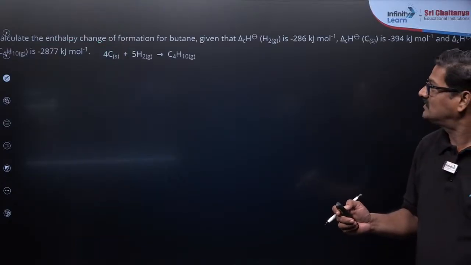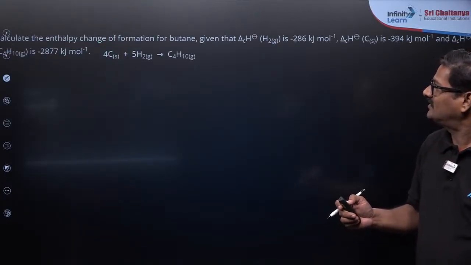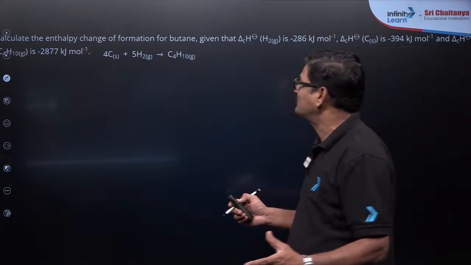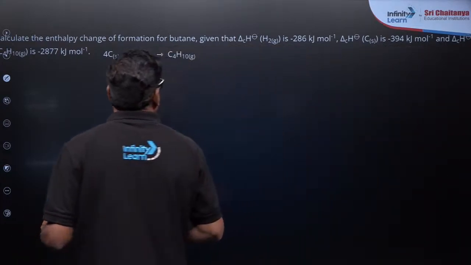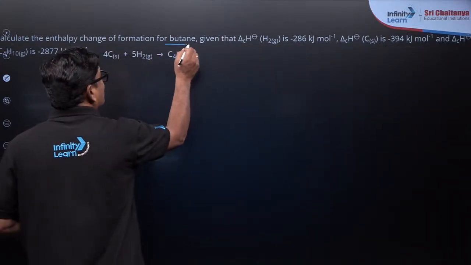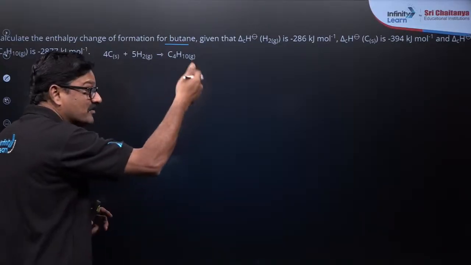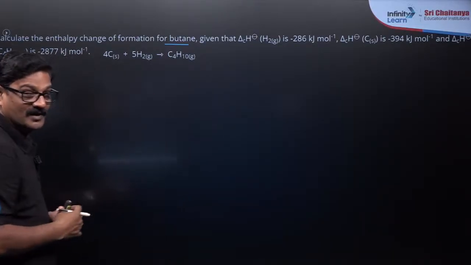Any doubt? So now, calculate the enthalpy change in the formation of butane. What is the enthalpy of formation of butane? You need to know, right?